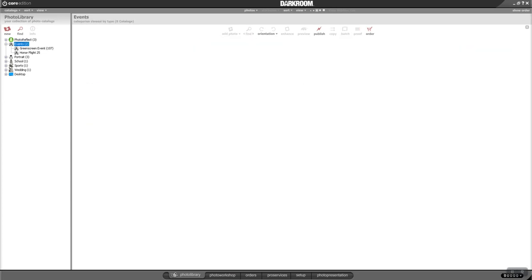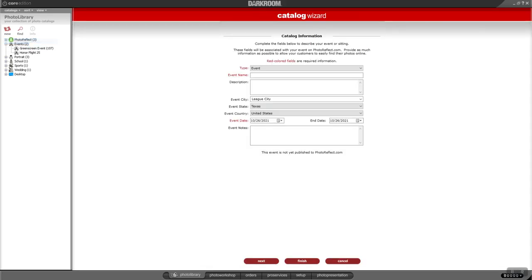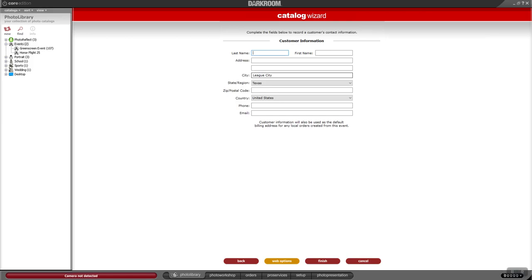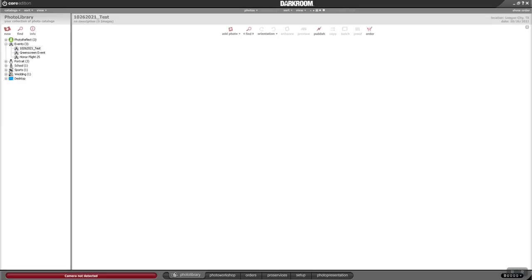You can go to Events, and you can hit New, and so you want to add a photo catalog, and you name that photo catalog something. We normally name it by the date that we're shooting the job, and by the customer's name. I'm just going to call this one Test, and that's all you have to do. Just go down and hit Finish. Now you set up a catalog or directory to put your pictures into. There's no pictures in here.